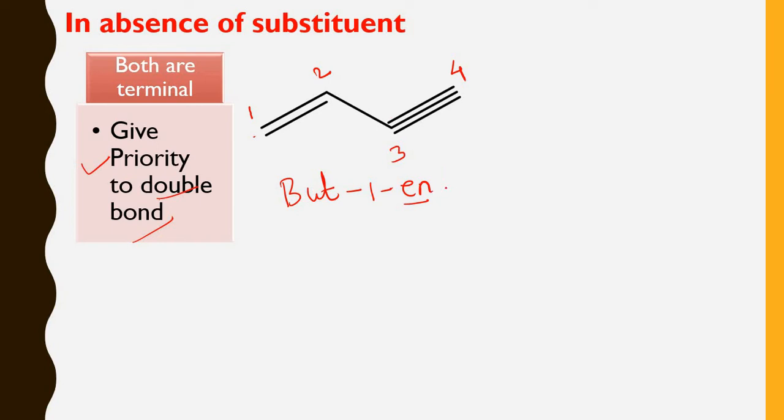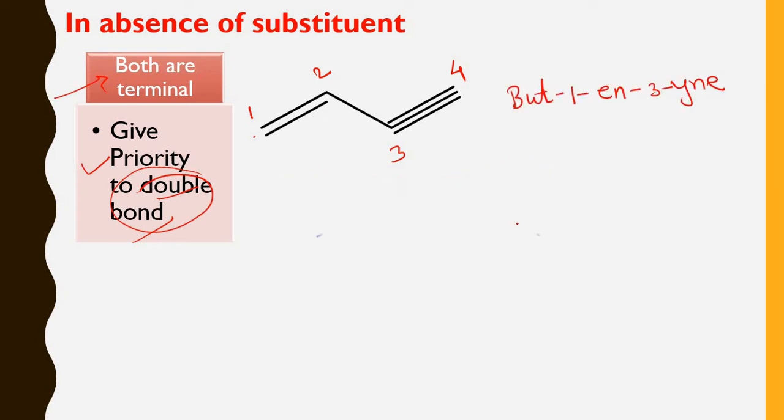So this "e" doesn't come here. Then this is but-1-en. Then what is the next? Third position for triple bond. That's why it is 3-yne. Because the position of the double bond is 1, that's why it is 1-en-3-yne. That's why the name of the compound is but-1-en-3-yne. "En" comes first, then "yne". Now we'll see the next example.